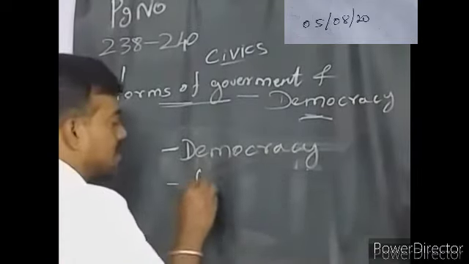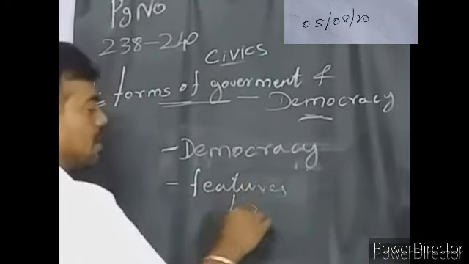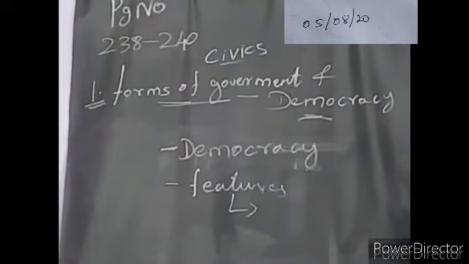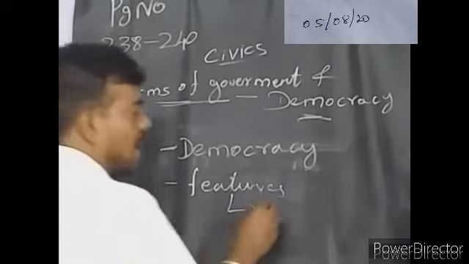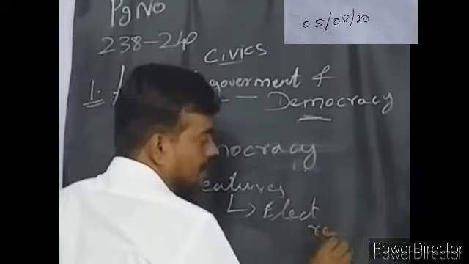And some of the features are there. What is the first feature? The people have a right to select their leaders, to elect their representatives.